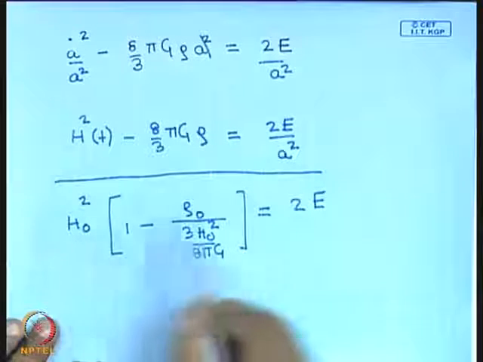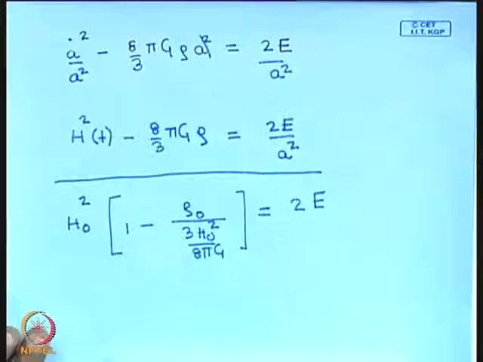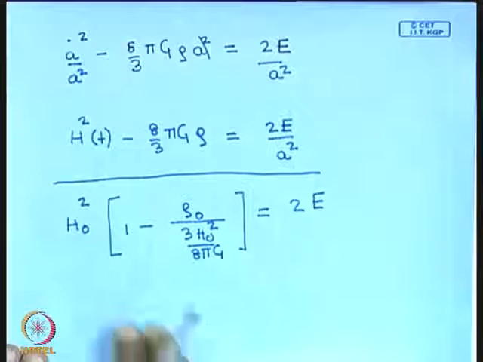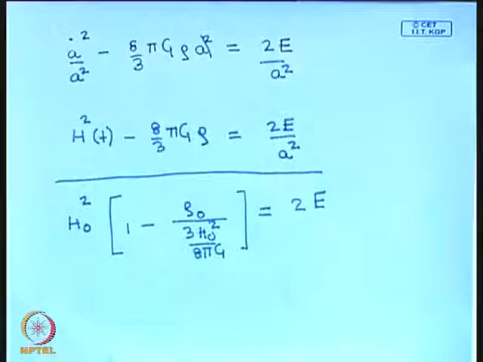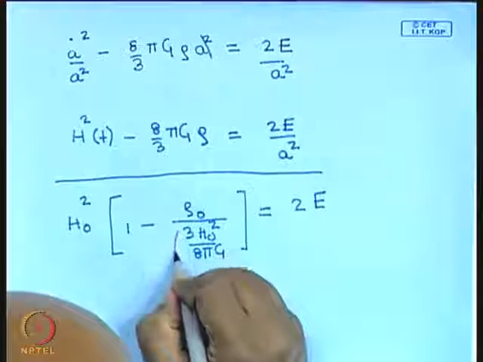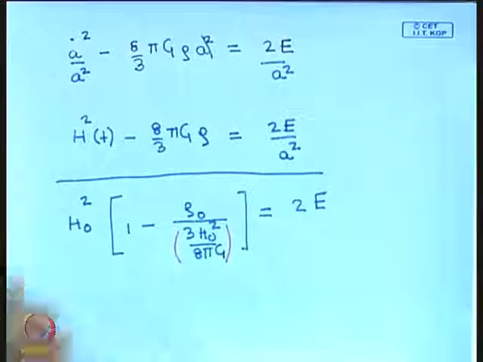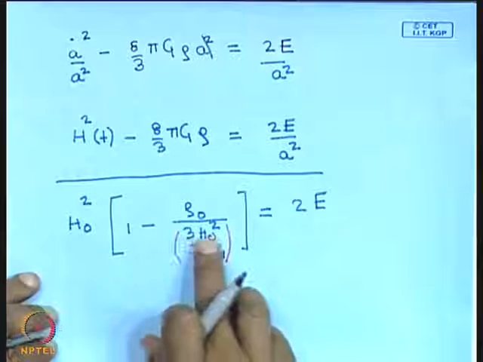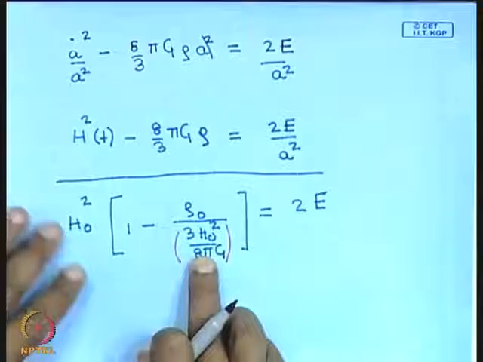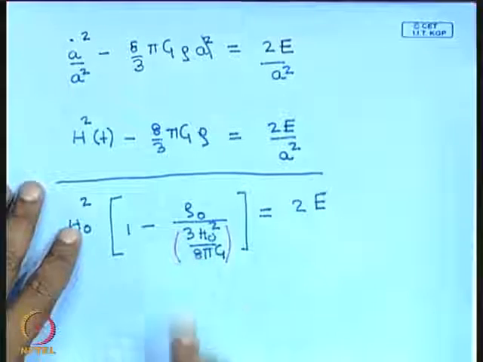So we have this equation. Now the point to note here is that in this equation we have this quantity in the ratio of these two quantities, which has to be compared to 1. So the first thing that you can see here is that this combination 3 h naught square by 8 pi g is something that is of dimension of density.